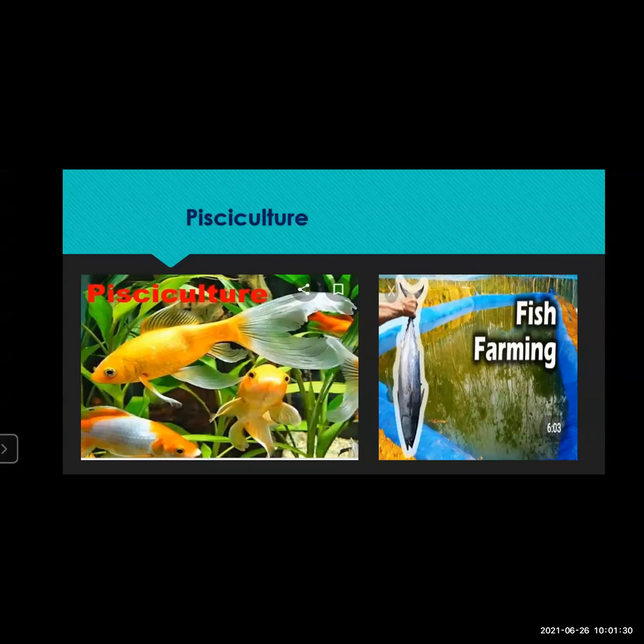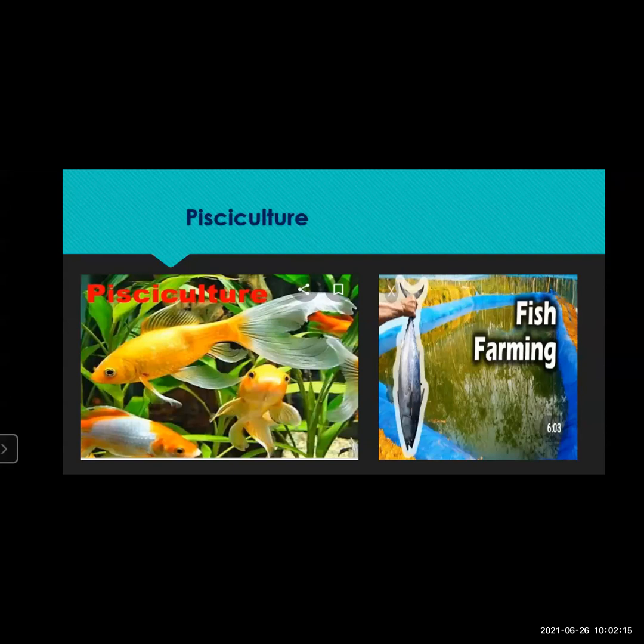Many small fishes are not fully grown and they should not be caught. And this pisciculture means actually what? The seeds of fish are released in the pond. You can see here on the slide, the seeds of the fishes are released in the pond. The pond is artificially made. You can see in the next slide, the second part of the slide, the pond is artificially made. You can see the plastic over there. So this is an artificially made pond, and the seeds of the fish are released into that pond, and then the fishes are reared, and this is called the farm.